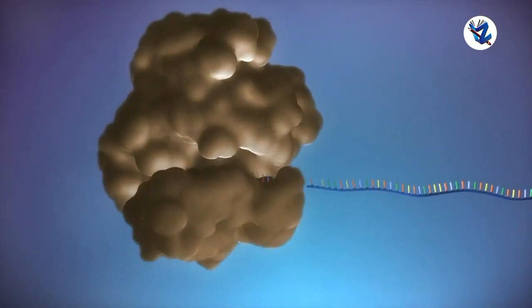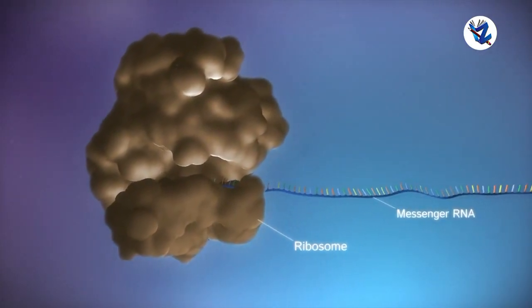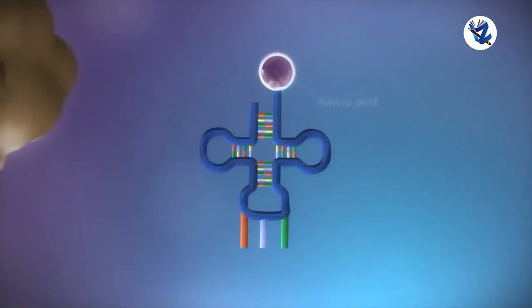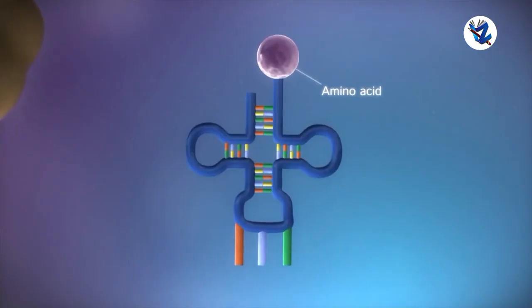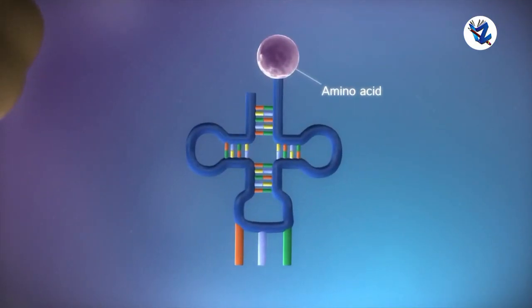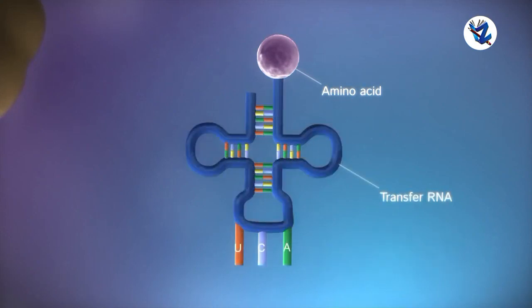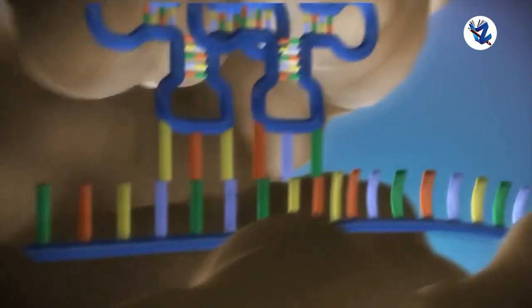The mRNA formed in the nucleus comes into the cytoplasm and brings the coded message from DNA. The message contains the codes for amino acids, and the code for each amino acid consists of 3 nucleotides, which is called a triplet codon. Each mRNA is made up of thousands of triplet codons.